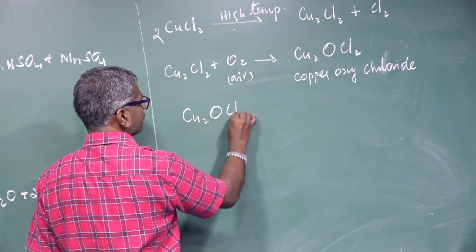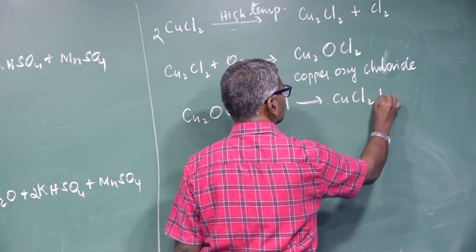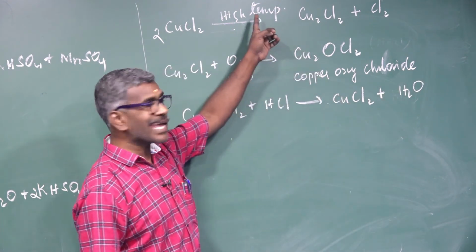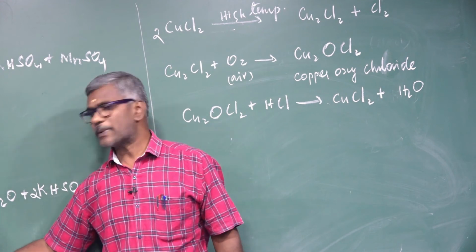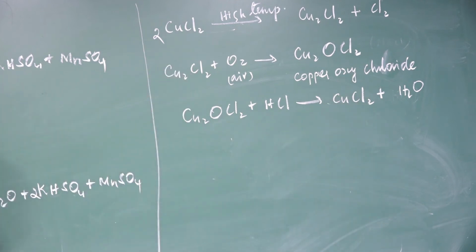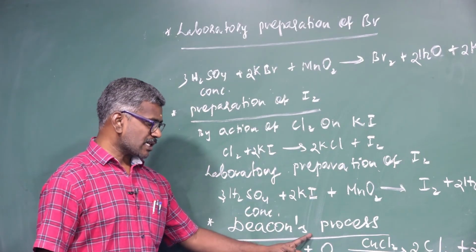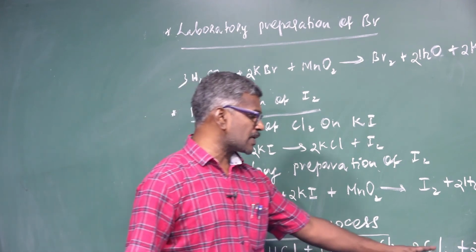Copper oxychloride decomposes with HCl to form CuCl2 and liberation of water. This is used again as a catalyst. What is the process? Oxidation of hydrochloric acid in the presence of cupric chloride. Cupric chloride acts as a catalyst. This is regenerated. Here in the Deacon process, hydrochloric acid reacts, cupric chloride acts as a catalyst, oxidation of hydrochloric acid to form chlorine.